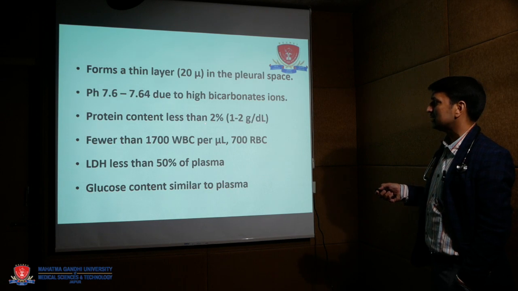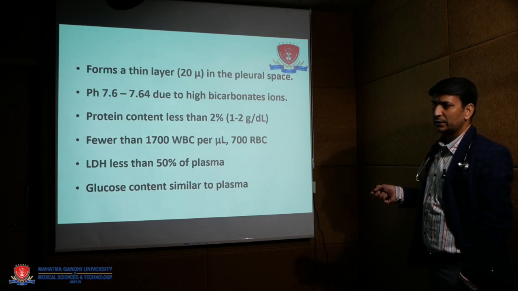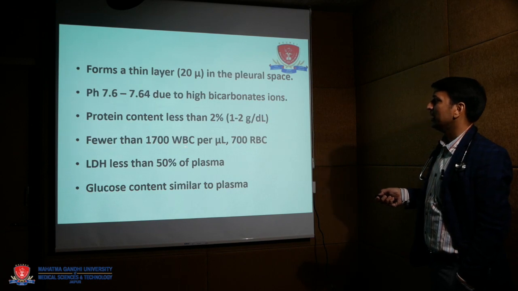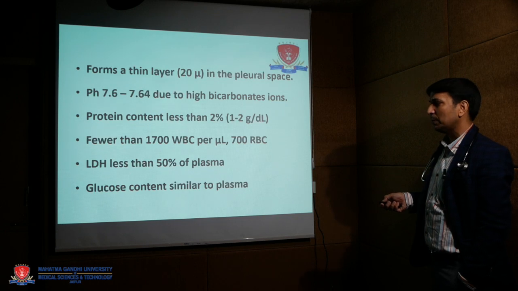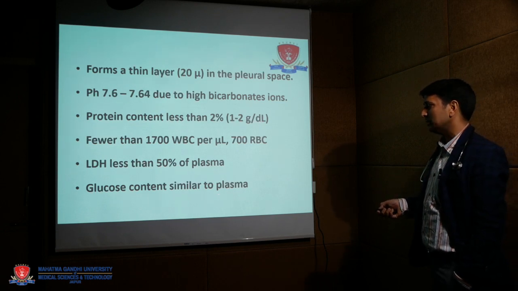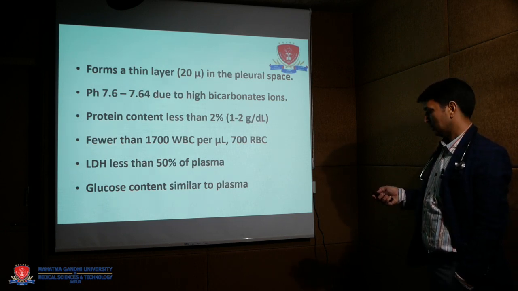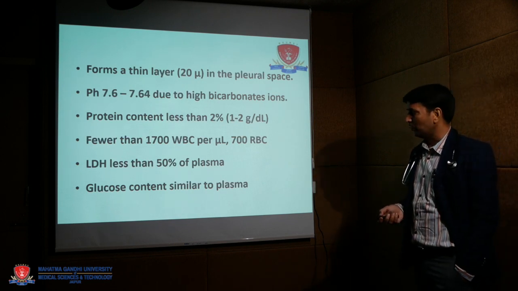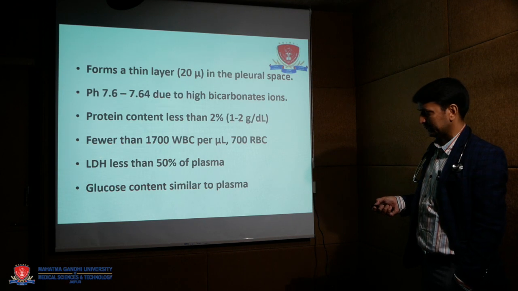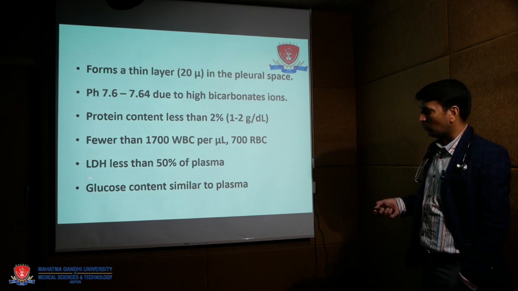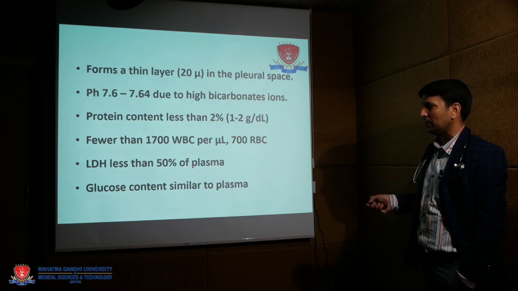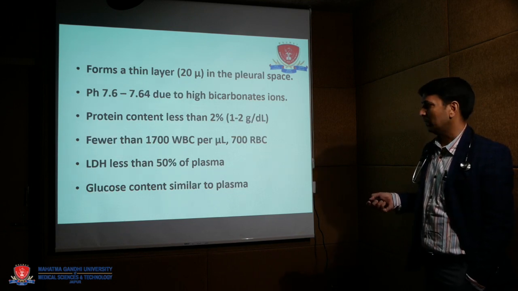Protein content is less than 2%, WBC count fewer than 1700, LDH less than 50% of plasma, and glucose content similar to plasma. So during evaluation of pleural fluid, we include LDH. If LDH is more than two thirds, meaning more than 70% of the plasma level, it is abnormal.